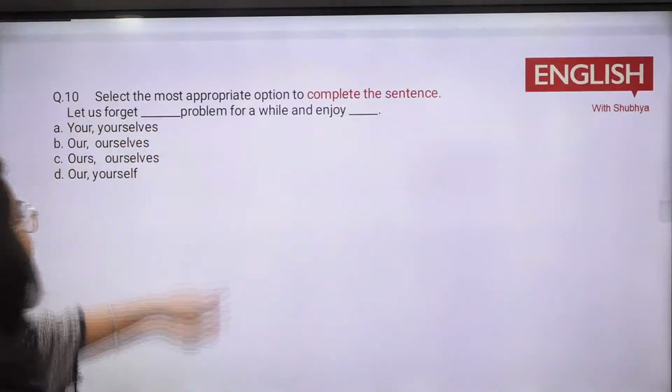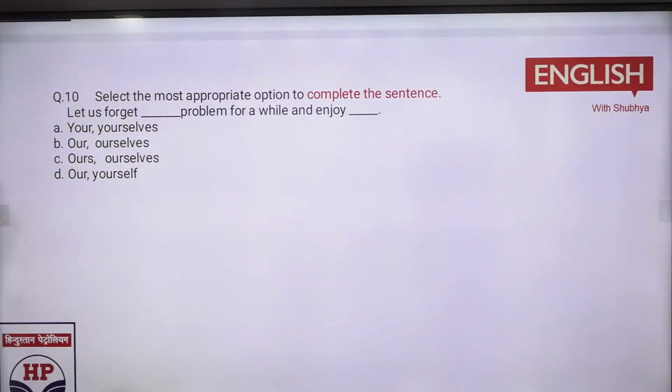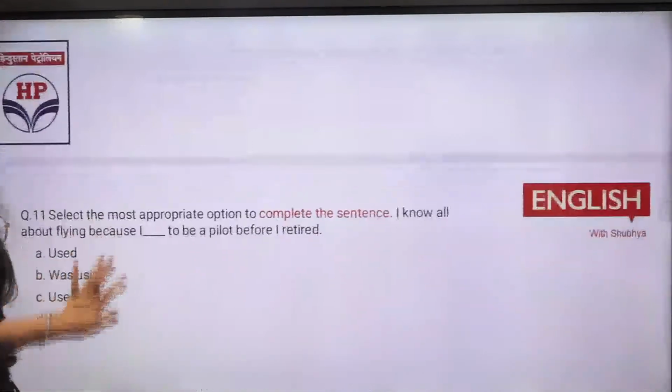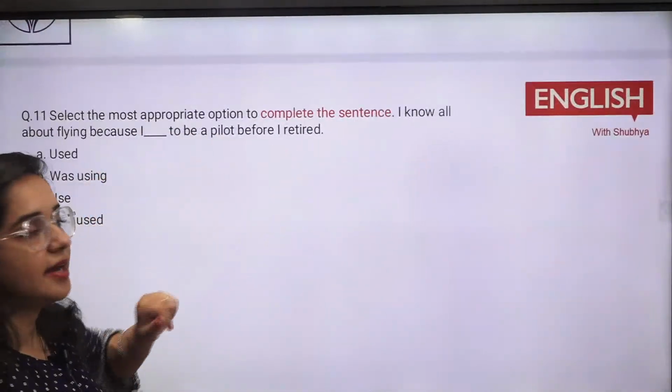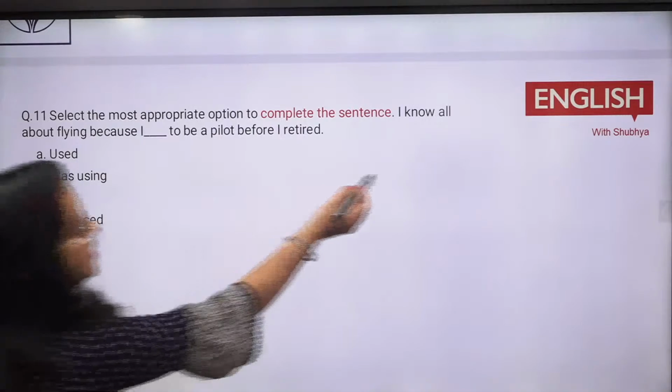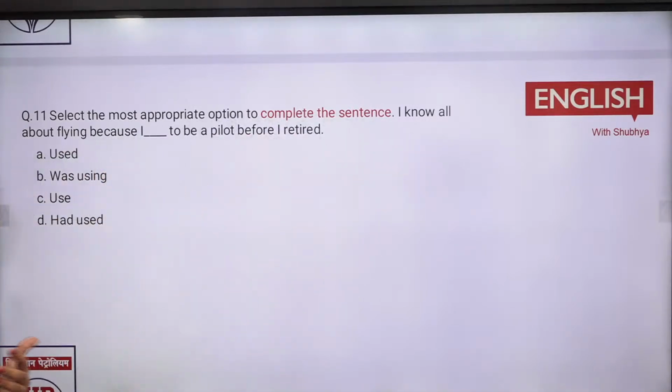Next is your let us forget dash problem for a while and enjoy. अब us है तो क्या आ जाएगा, our problem is there and that would be there for a while and enjoy ourselves. ठीक है. Next आपका क्वेश्चन था I used to be a pilot because there is a situation. Then you are telling us I know all about flying because I used to be a pilot.